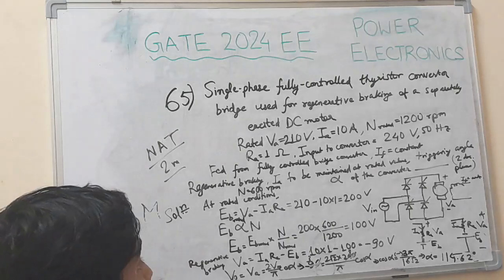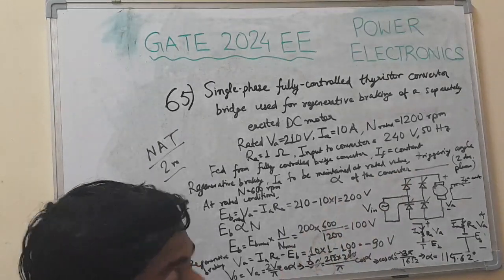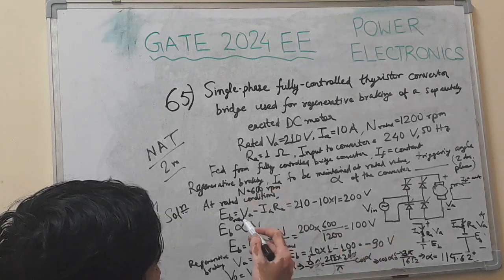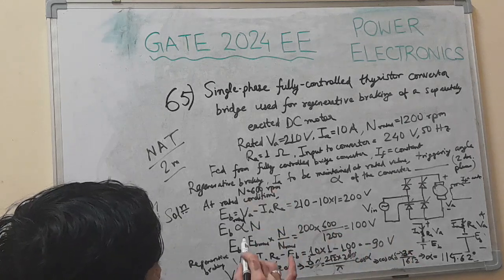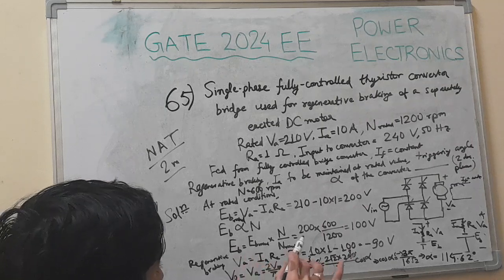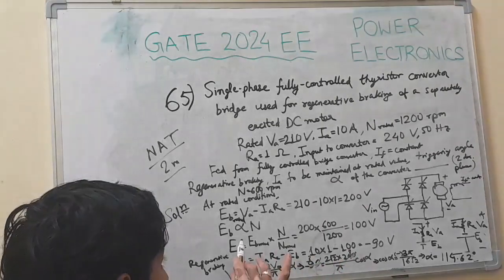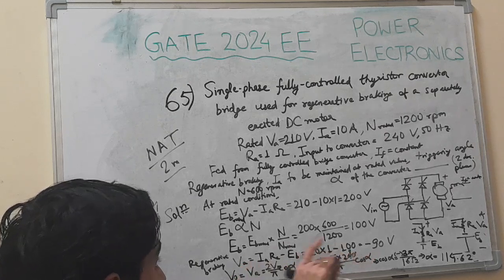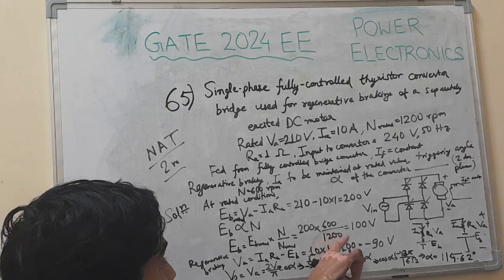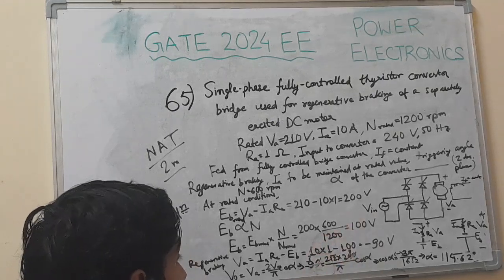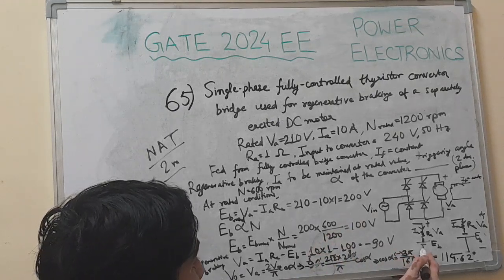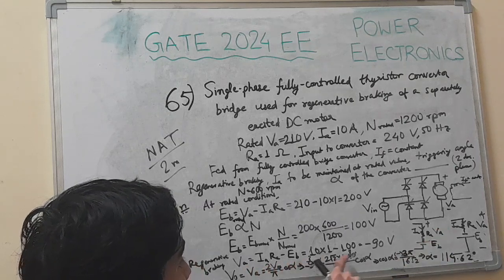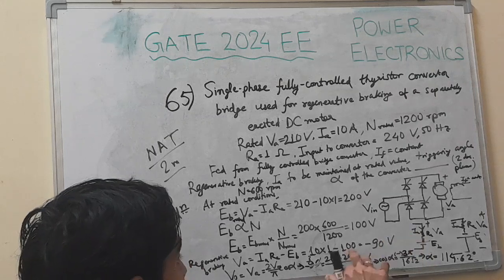The triggering angle of the converter asked is nothing but alpha. We found alpha by this approach. First, we found the back EMF at rated conditions. Next, we used that in a separately excited DC motor back EMF is proportional to speed, so back EMF at operating speed of 600 RPM is 100 volt. Now we applied the condition for regenerative braking: VA equals IA RA minus EB. So from that we got armature voltage minus 90.